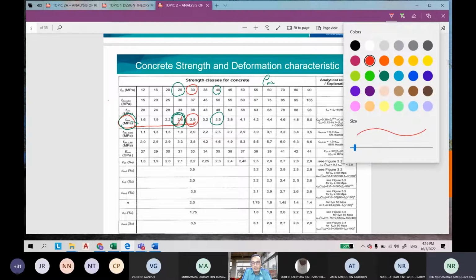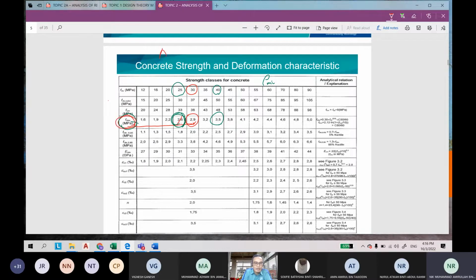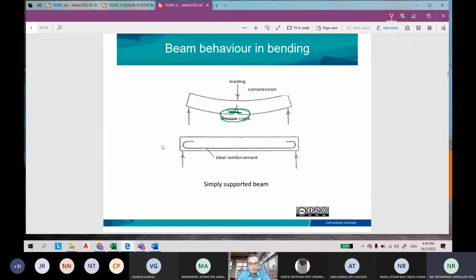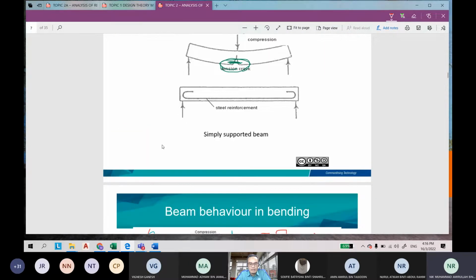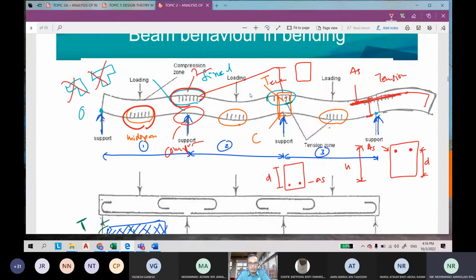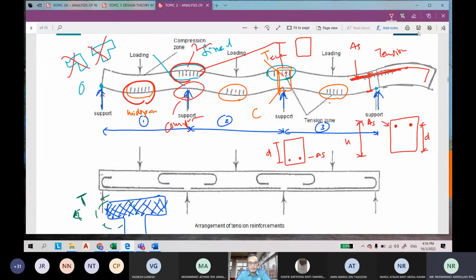In the equation to determine the AS mean you use this value, so please be careful to select from this table. This is the simply supported beam, and this one is for the continuous beam.